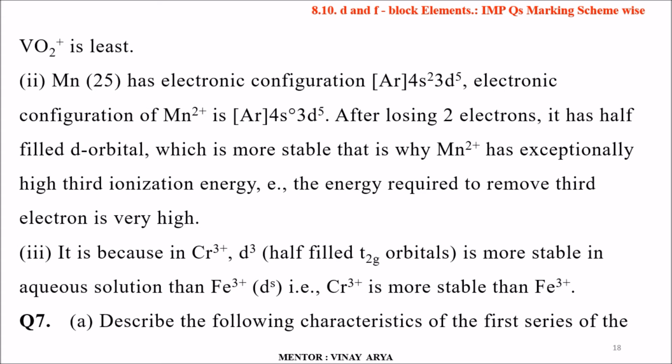Manganese has electronic configuration 4s2 3d5 over argon. So the electronic configuration of Mn2+ is argon configuration plus 4s0 3d5. After losing 2 electrons, it has a half-filled d orbital, which is more stable. That is why Mn2+ has exceptionally high third ionization energy. The energy required to remove the third electron is very high.